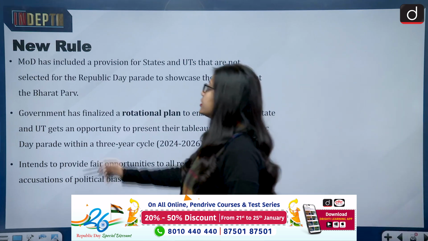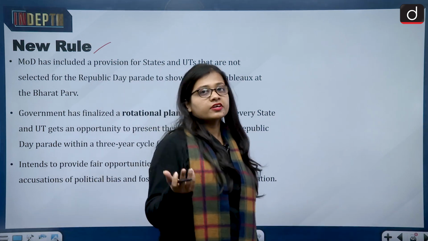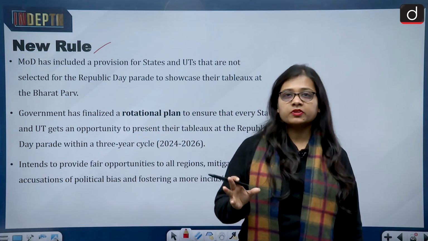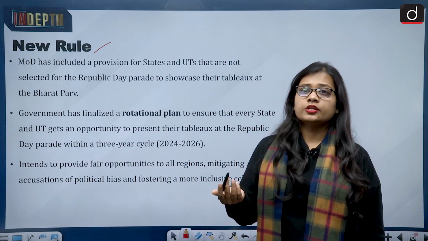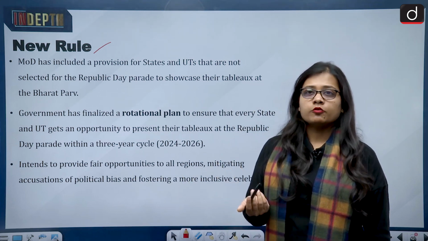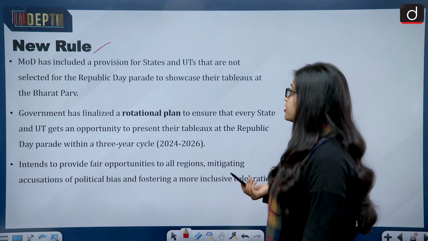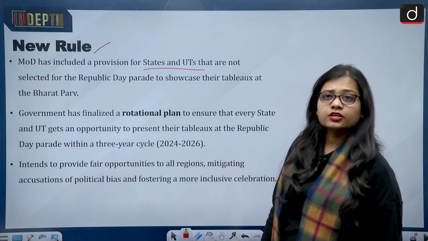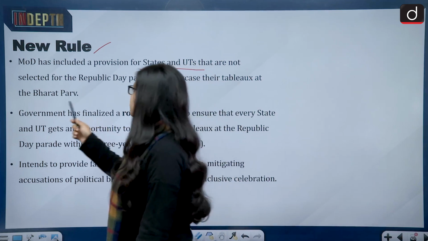Now what is the new rule after a few of the states have shown their disagreement with the result, that why their tableau has not been selected for the 2024 Republic Day parade? So there is a new rule which the government has come up with, and that is that the Ministry of Defense has included a provision for states and UTs that are not selected for the Republic Day parade to showcase their tableau at the Bharat Parv.